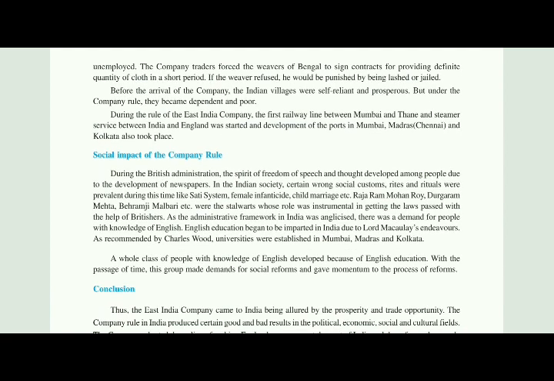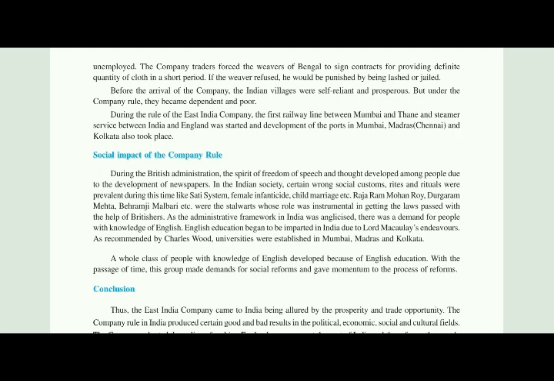Social impact of company rule. During the British administration, the spirit of freedom of speech and thought developed among the people due to the development of newspapers. As the British administration grew, more and more development happened, as we have seen with Dalhousie, who was quite a reformer developing and improving the state, and the policy of annexation was also made.